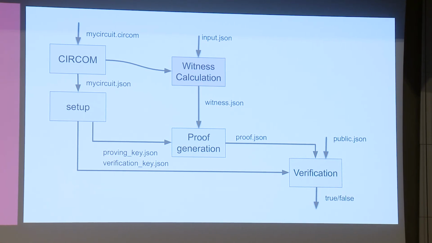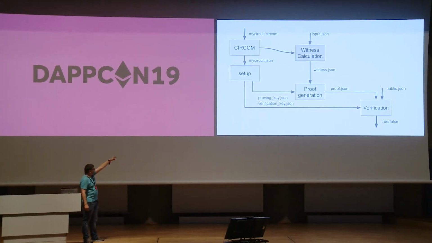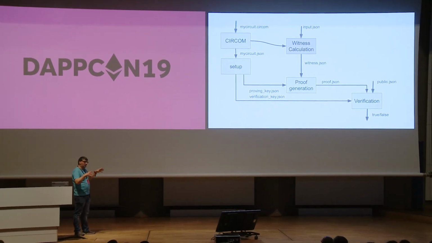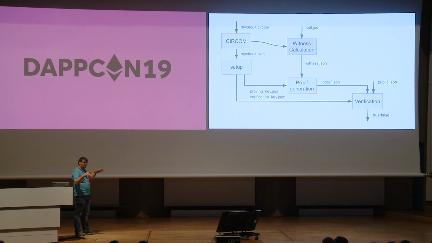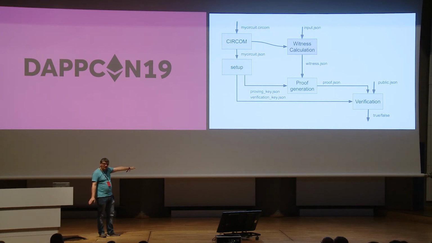So with this, we will need this witness.json. These are the values of all the signals that the circuit generates, okay? So once we have the circuit here, we have the setup. This is probably the worst thing of the Zcash technology, that we need this trusted setup. This is, in general, done with a multi-party computation.